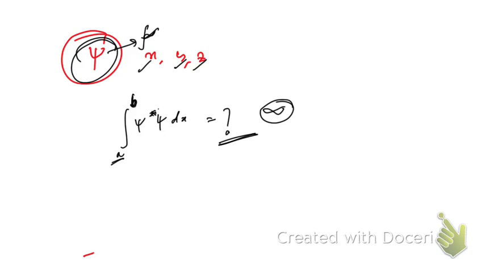And what is the next condition that must be satisfied? I will give you all the conditions. First, let me explain. The next condition is that it must be single valued, for each value of x and y, because at the same point you cannot have two different probabilities. That's why it must be single valued. And the next one, it must be continuous. So psi must be continuous, right?